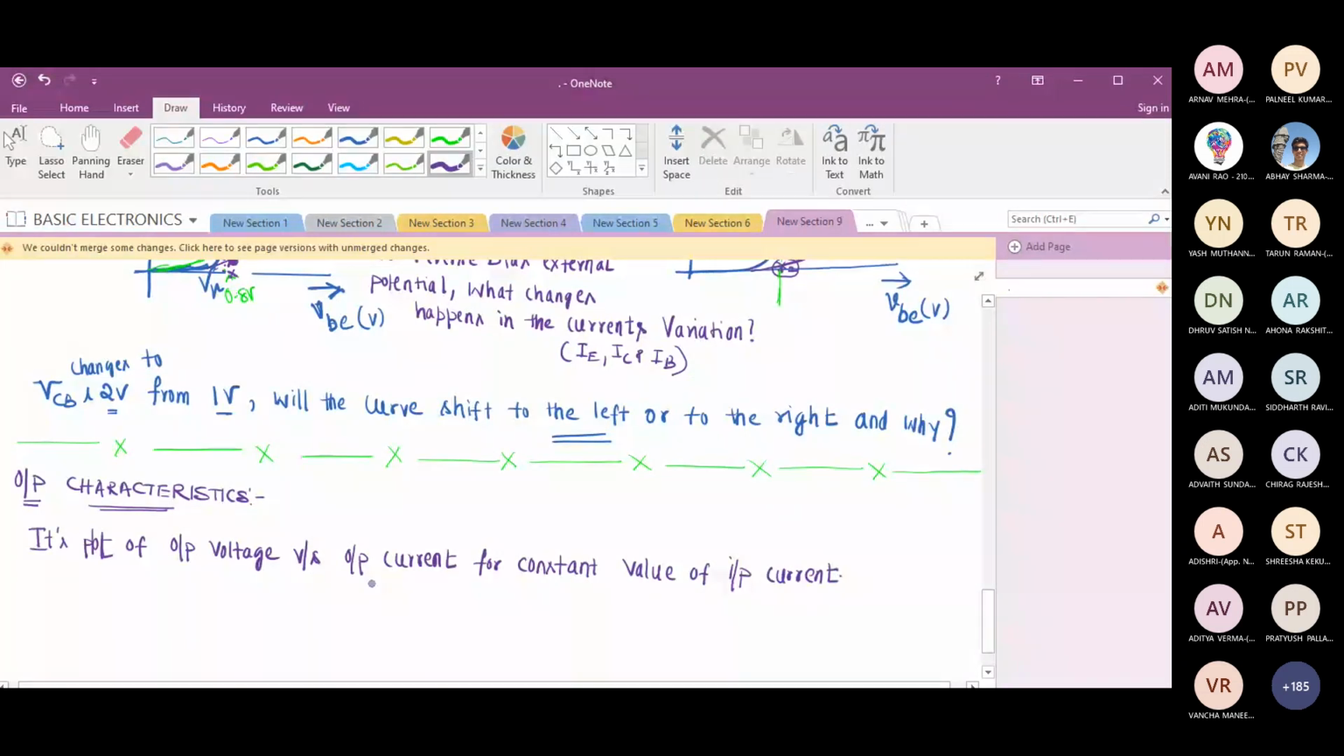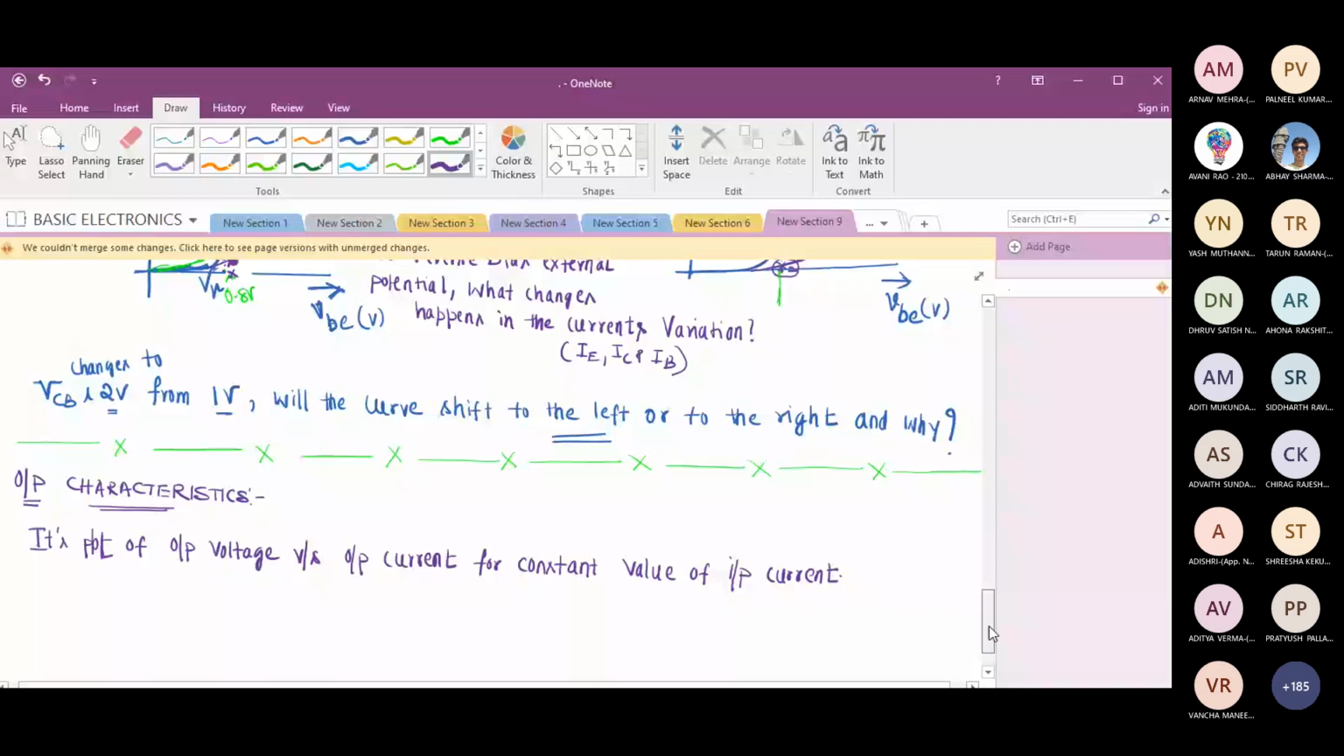Don't get confused. In the text, he has taken input current. Nothing wrong if you write input voltage. If input voltage is constant, input current will also be constant. Is it okay? Yes, sir.